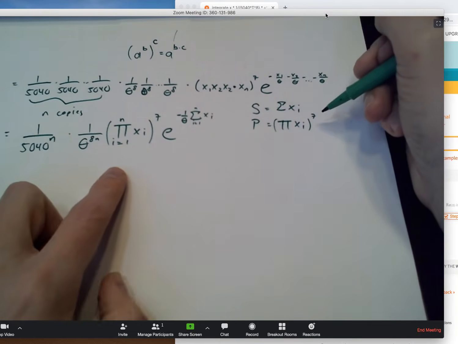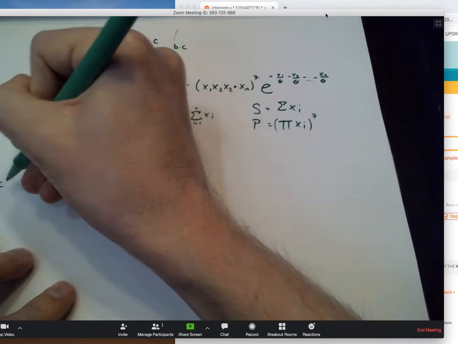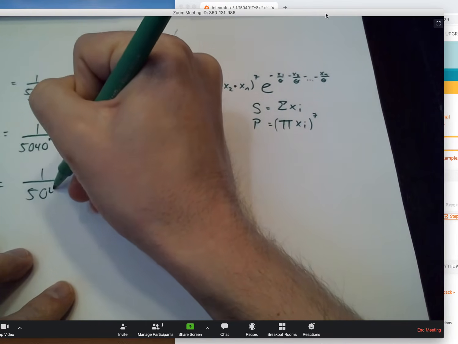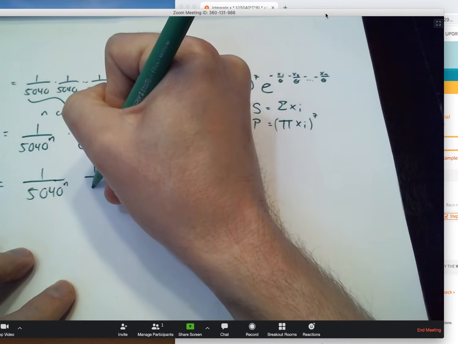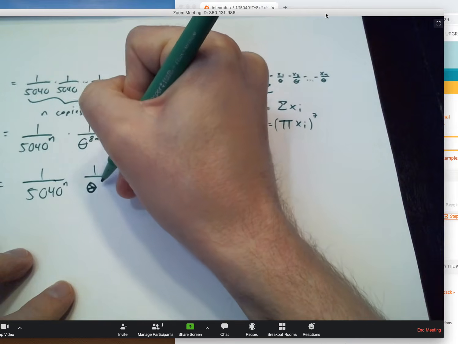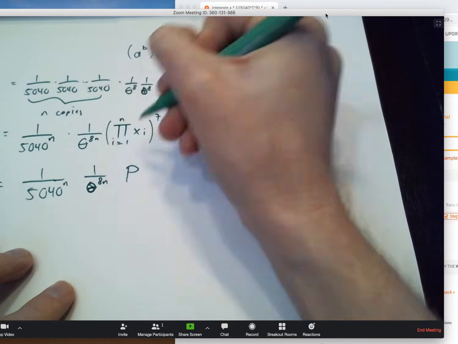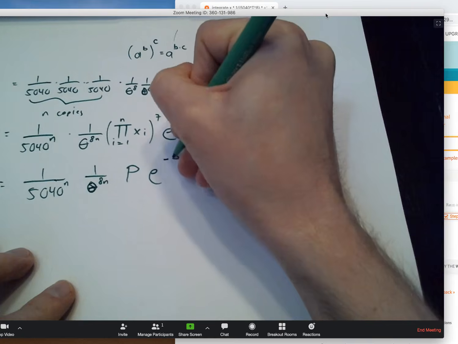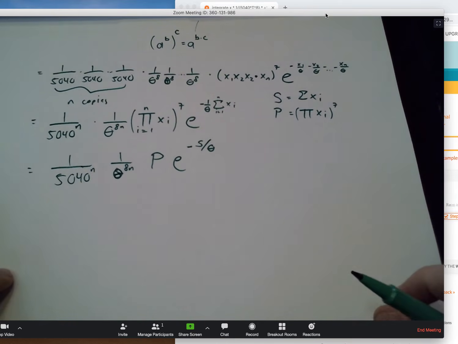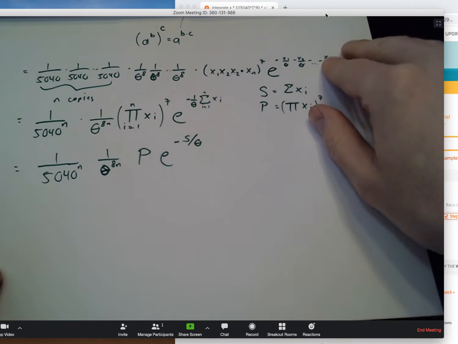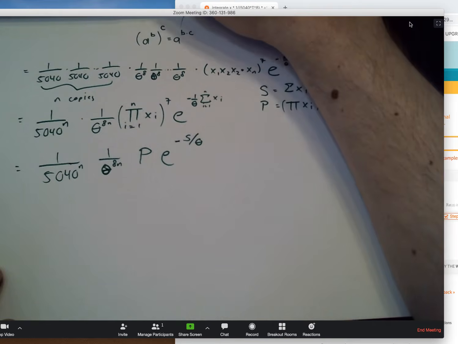I could do it without raising it to the 7th, but I want to do it in one fell swoop. And so my equation for the likelihood works out to be 1 over 5040 to the nth power, theta to the 8n power, times p times e to the minus s over theta. That's not so bad. That's something I can write into Wolfram Alpha, so I'm one step away from figuring out the maximum likelihood estimate. What I need to measure from the data is an estimator that has the highest chance of producing the data that I've collected once I plug that into the probability model.